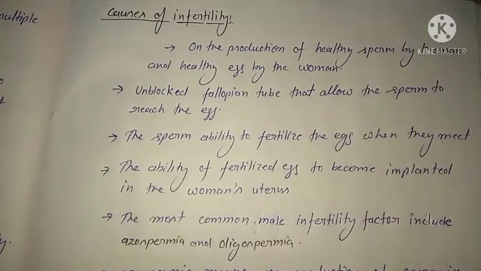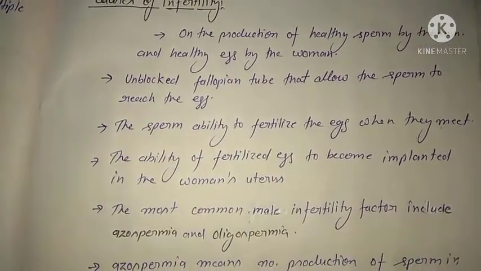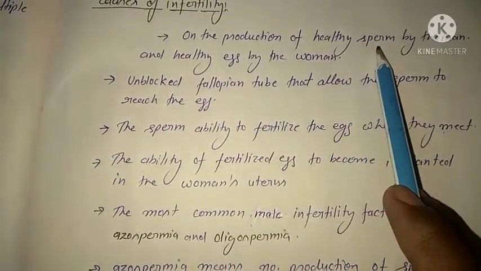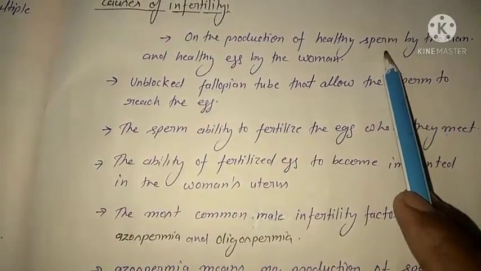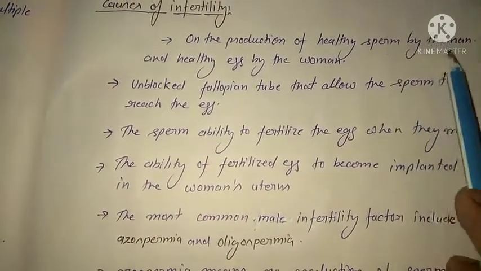Now we discuss the causes of infertility. The causes include the production of healthy sperm. If sperms are not healthy, it causes infertility.